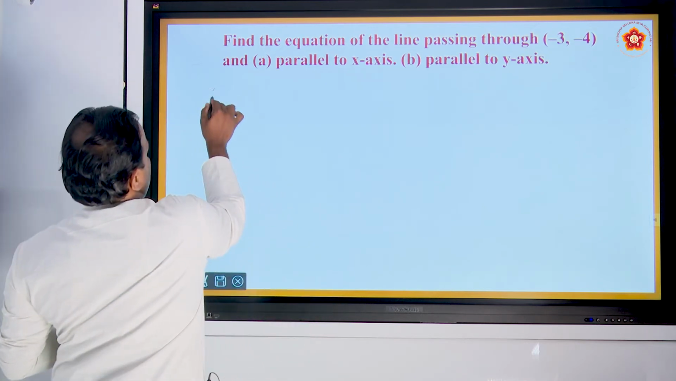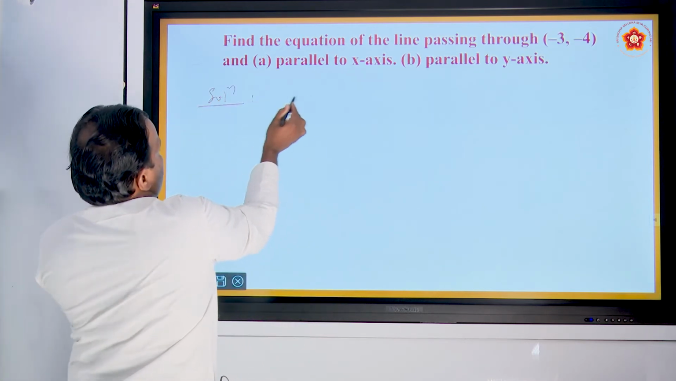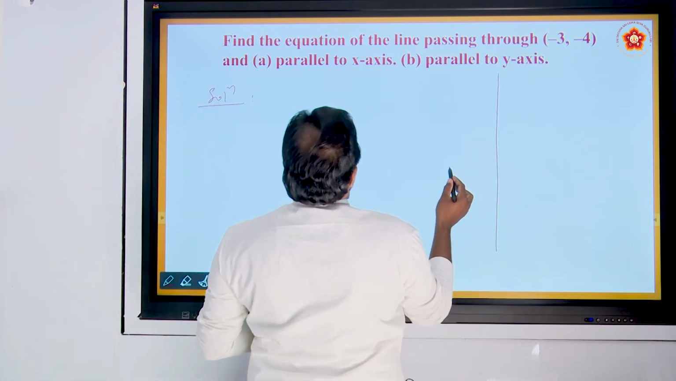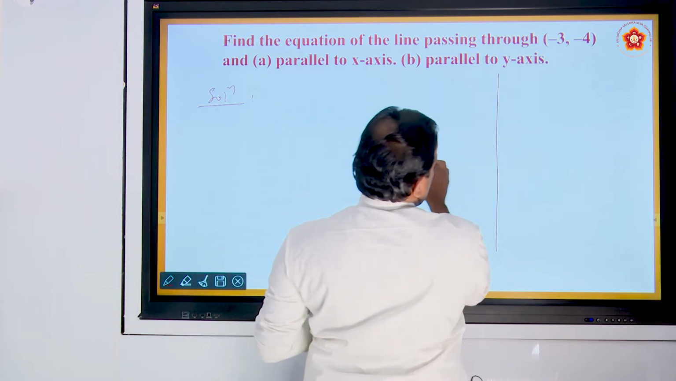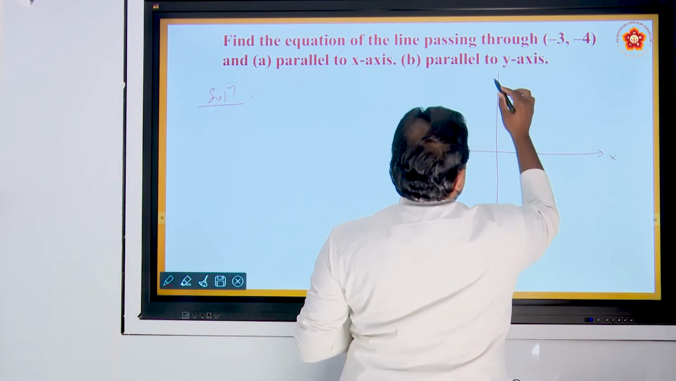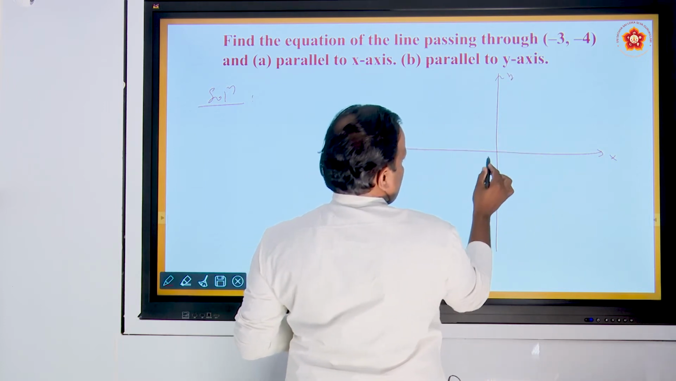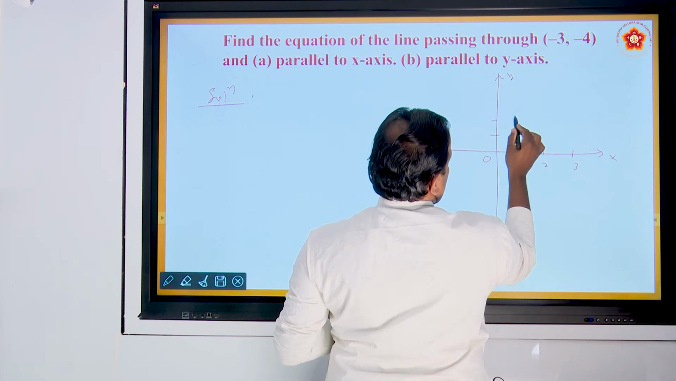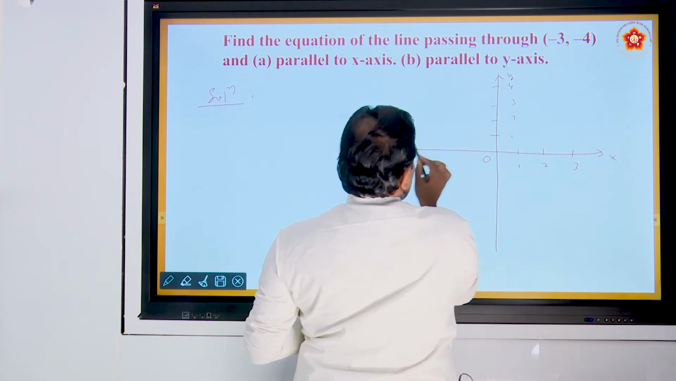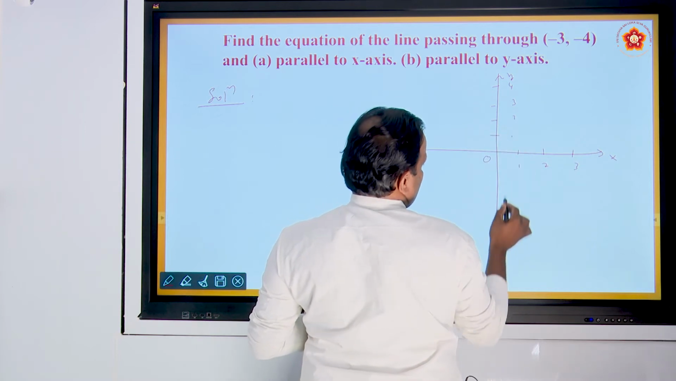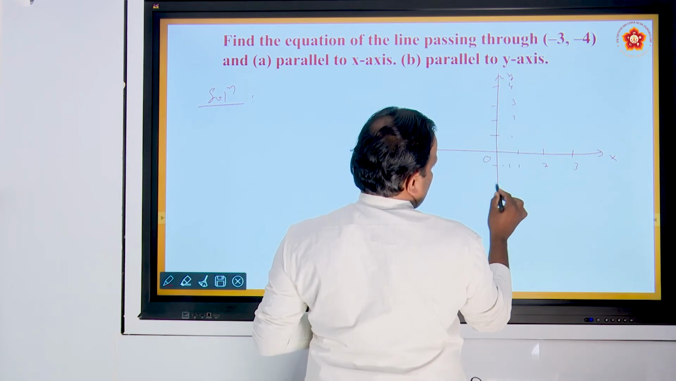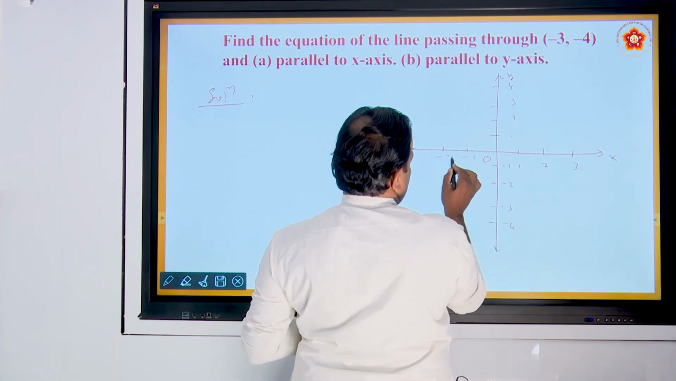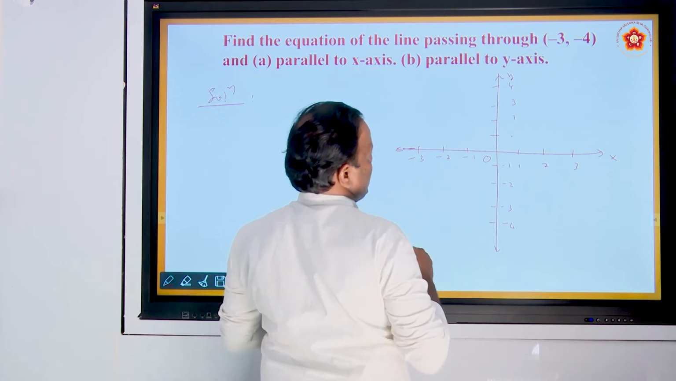What is the next one? Same type. Find the equation of the line passing through (-3, 4). Again, parallel to the x-axis and parallel to the y-axis, same problem. X-axis, y-axis, this is the origin, 1, 2, 3, 1, 2, 3, 4. No need to write positive because we have only negative values. This is -1, -2, -3, -4. Here -1, -2, -3. What is the point here? The point is (-3, 4).